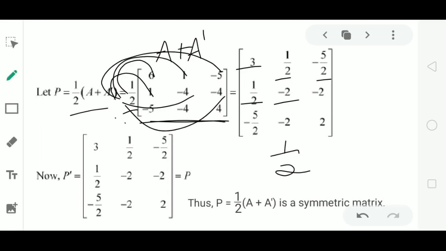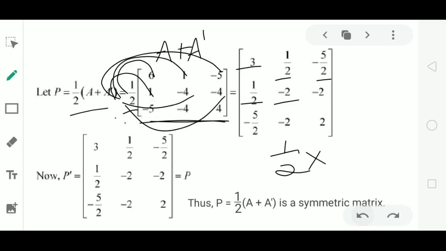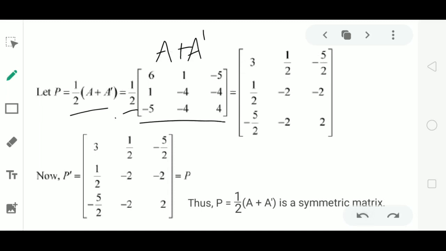1 by 2 into minus 4 is minus 2. 1 by 2 into minus 5 is minus 5 by 2. 1 by 2 into minus 4 is minus 2. 1 by 2 into 4 is 2. This is the matrix 1 by 2 into A plus A dash. Now let us consider this matrix 1 by 2 into A plus A dash as a matrix P. Let P be equal to 1 by 2 into A plus A dash.